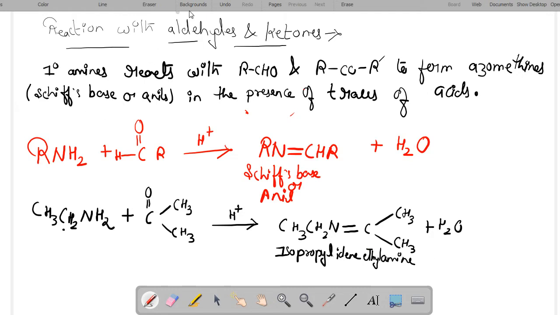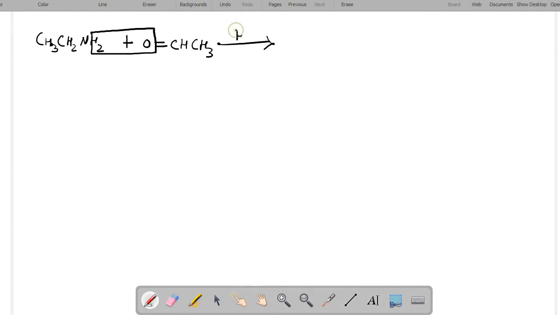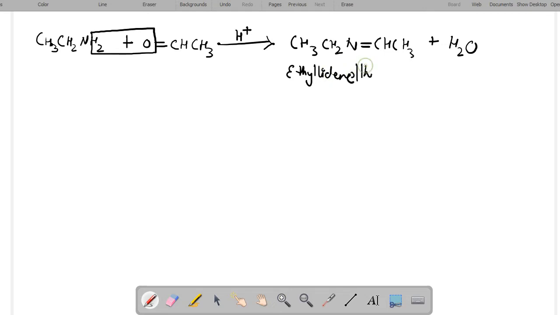Similarly, if we are reacting ethanamine with aldehyde, that is acetaldehyde, the removal of water will take place, and in the presence of small amount of acid the compound formed will be CH3CH2N double bond CHCH3 plus H2O, that is ethylidene ethylamine. Okay, ethylidene ethylamine. This will be the compound which is formed here.